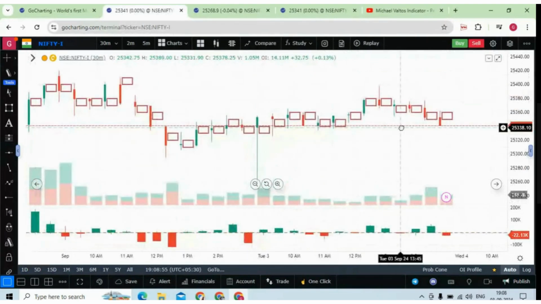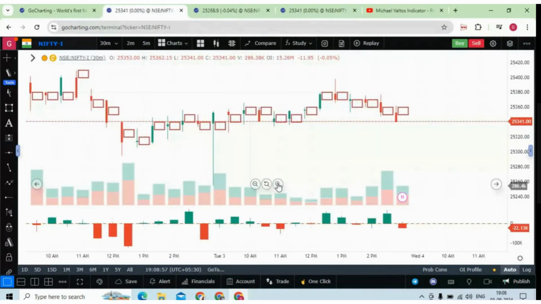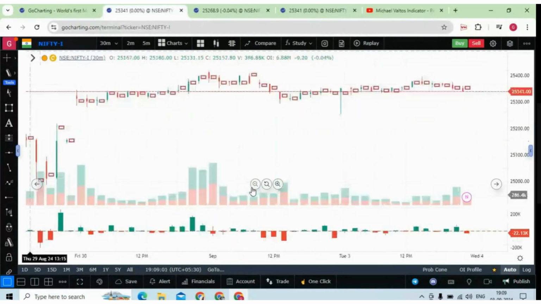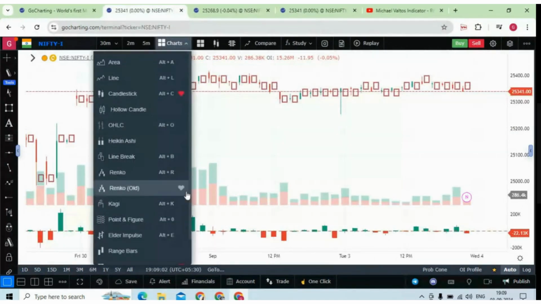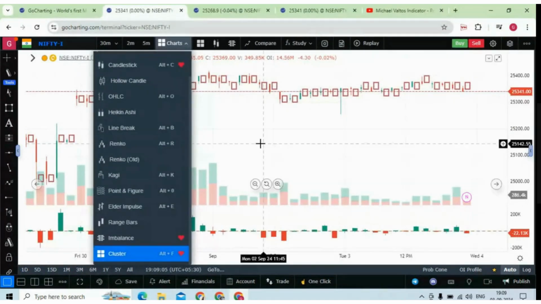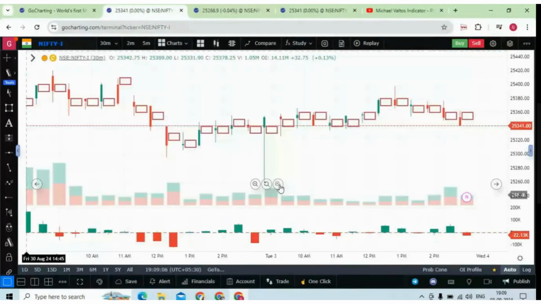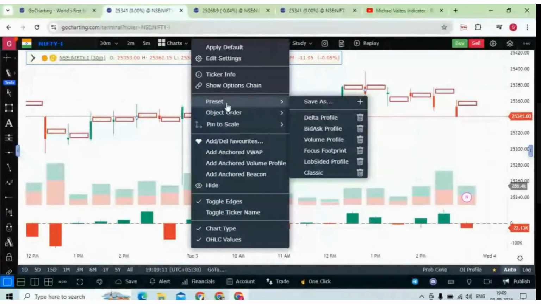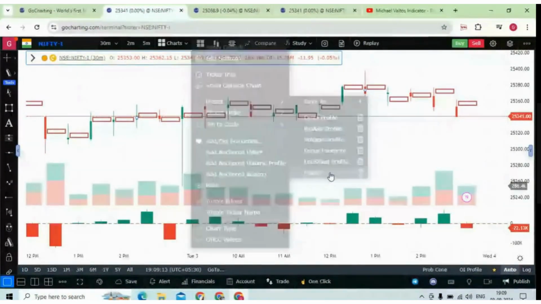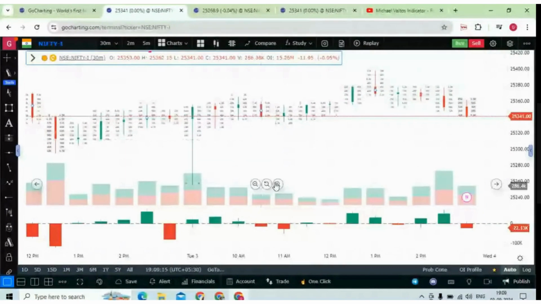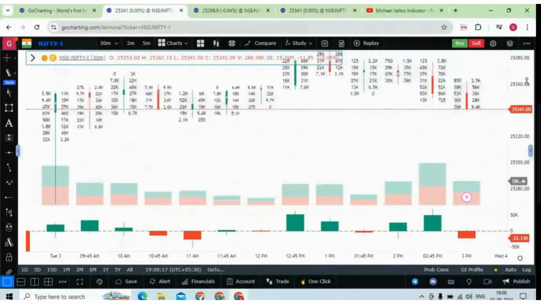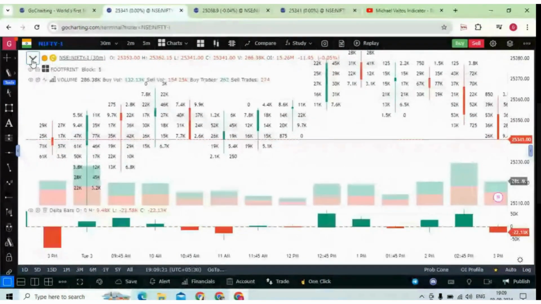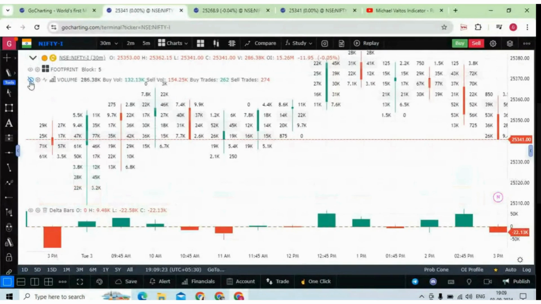Now, this order flow chart is not visible properly. What I told you is important: first you have to select the cluster chart. Then you can simply right click on any candle, go to preset, and use the classic mode. Now if you're using the classic mode, you can see these numbers are coming. This classic mode is very important for those traders who are using the order flows trader.